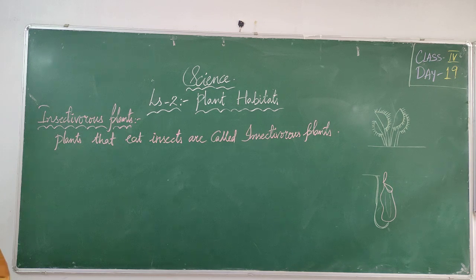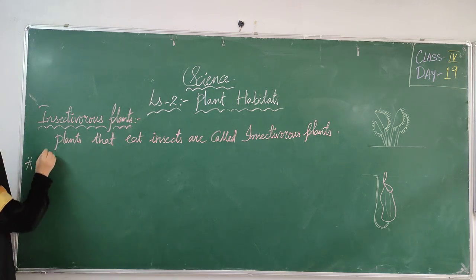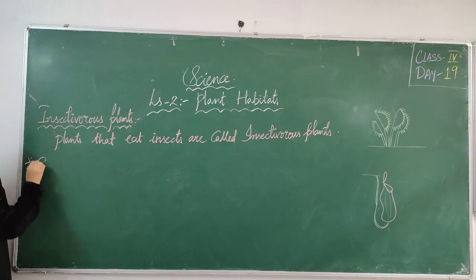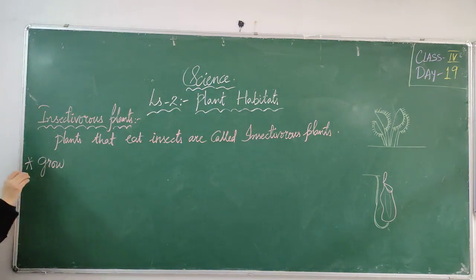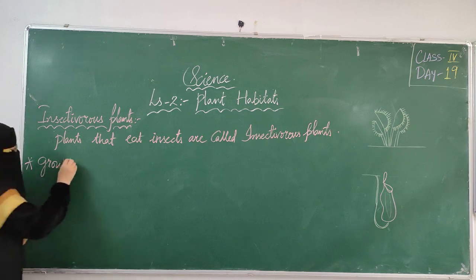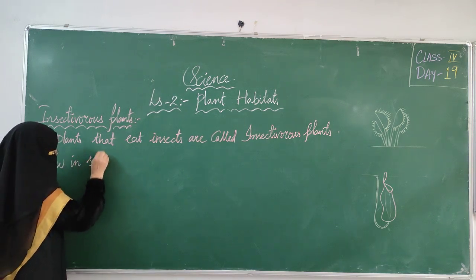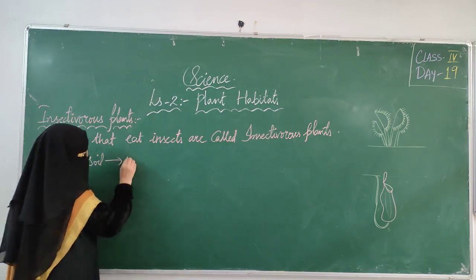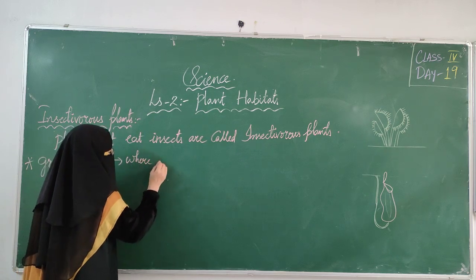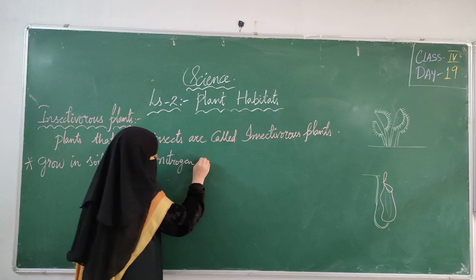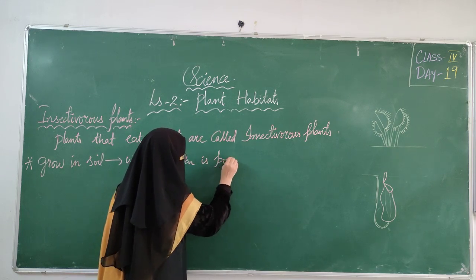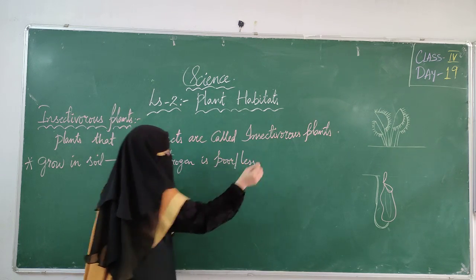They grow in an area where the soil is poor in nitrogen. These plants will grow in the area where soil is poor in nitrogen, means we are having less nitrogen in the soil. Poor, or we can say less nitrogen.